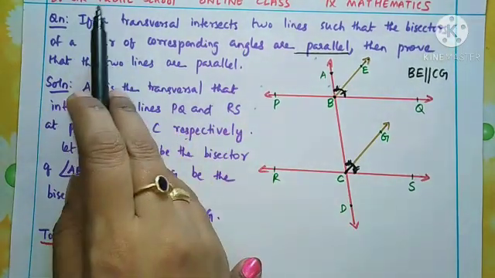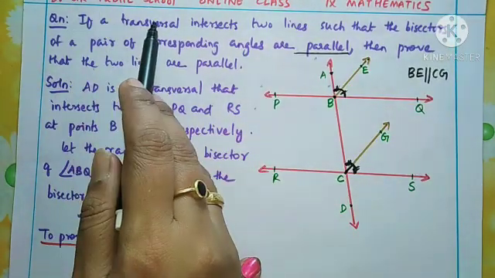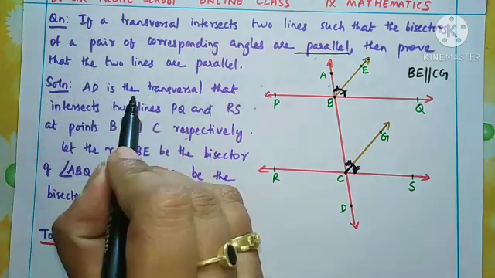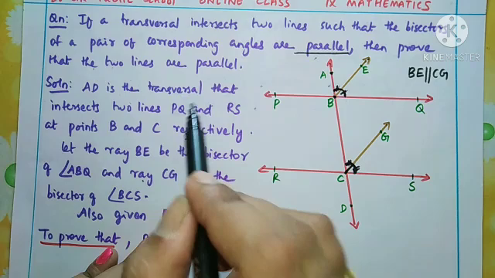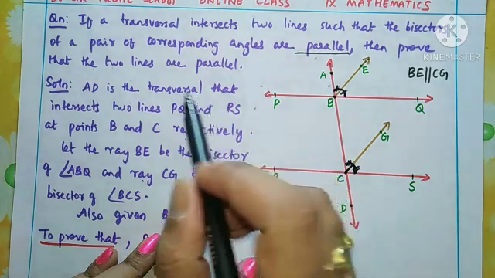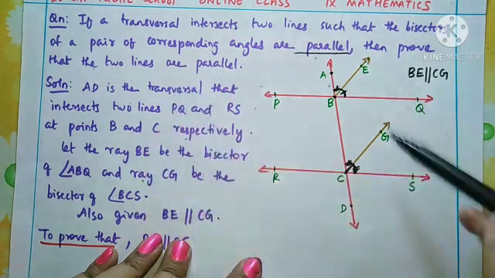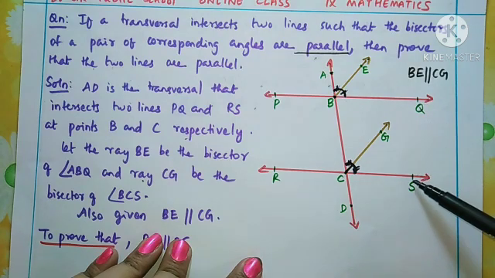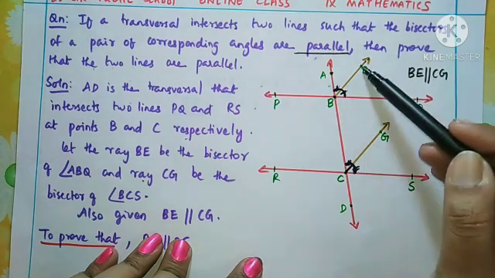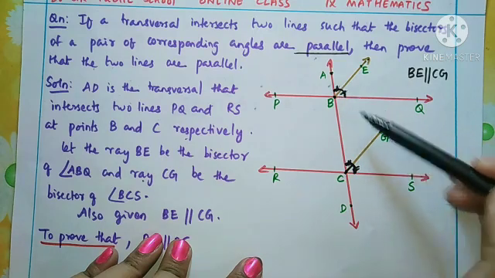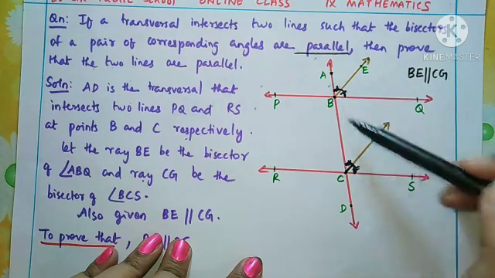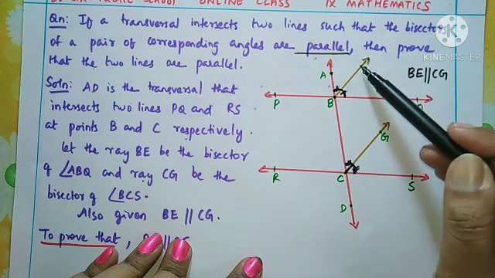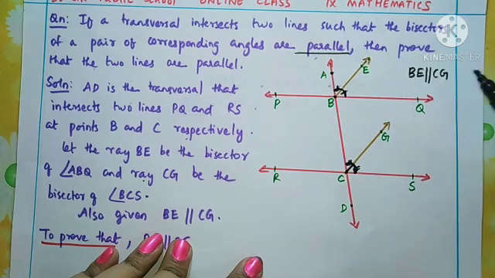When the question starts with if, that if is the given condition in the question. So a transversal is there, PQ and RS are two lines, and the bisectors of their corresponding angles are parallel to each other. So this much is given.